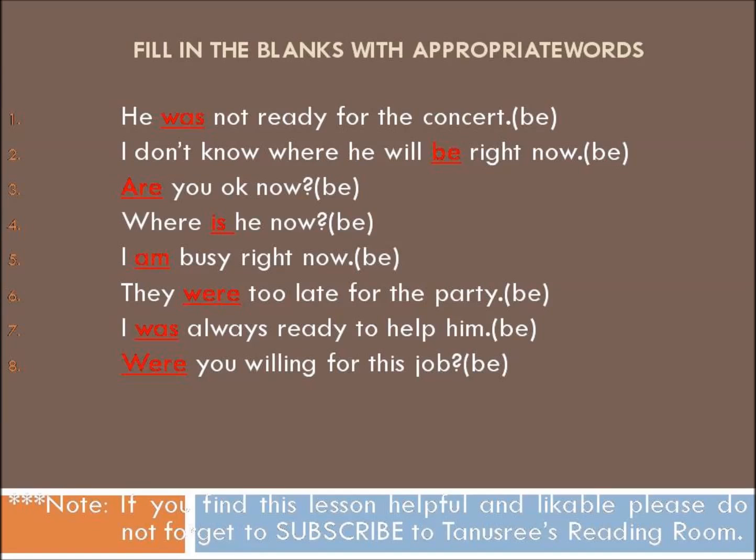I am busy right now. Be is a verb whose component am is being used. They were too late for the party. Be is a verb whose component were is being used.